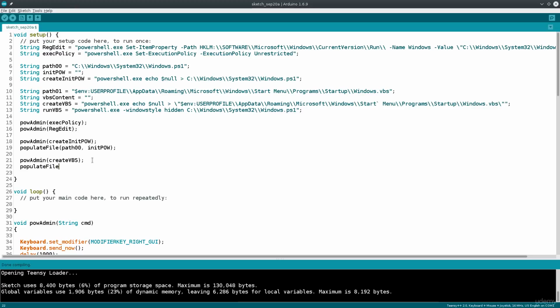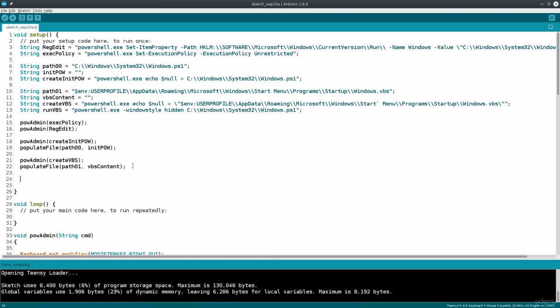And then we have populate file. Again, the same logic applies. We'll just use path 01 colon VBS content. So VBS content. Okay, so the VBS content is empty now, but you know, in the follow-up tutorials, we'll actually create a VBS file and place it here. So no worries there. Do not run or save this or anything like that. There's no point. The code is still incomplete, so it won't do much.